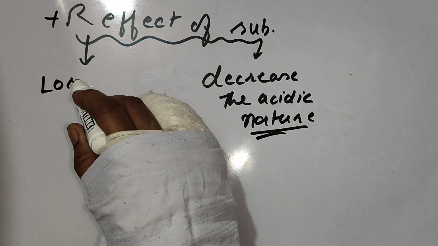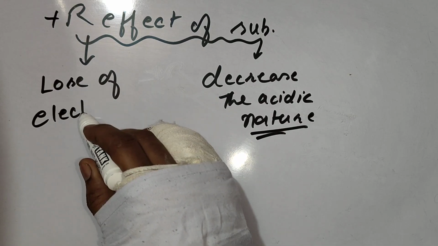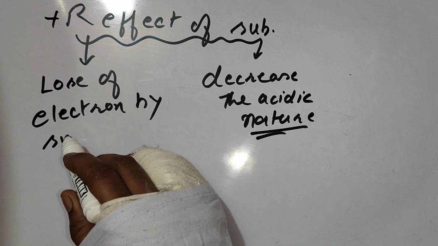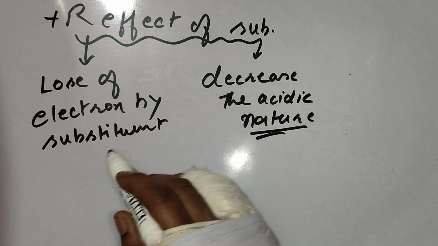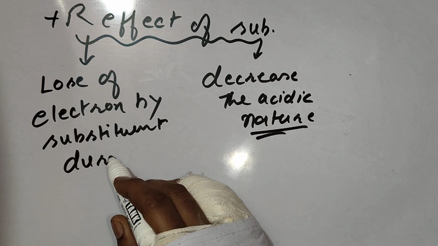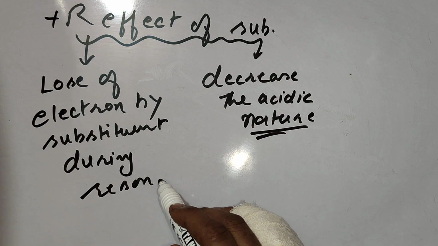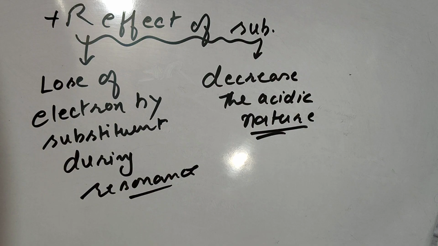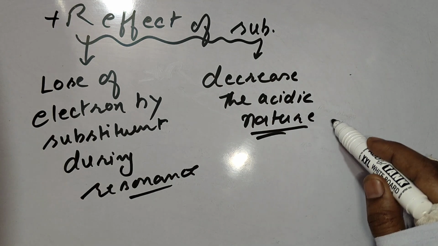Loss of electron by a substituent during resonance. If your substituent is donating electrons during resonance, it is showing plus R effect, and that plus R effect will decrease the acidic nature of phenol.